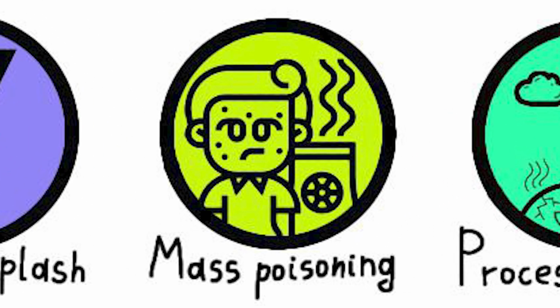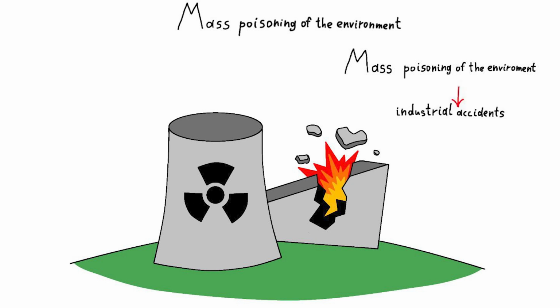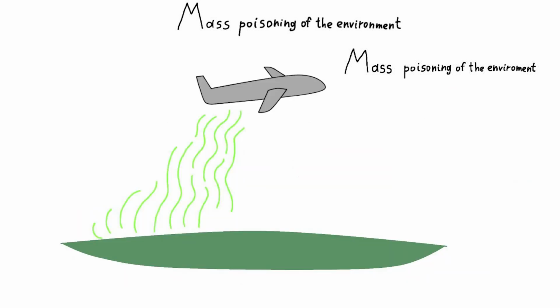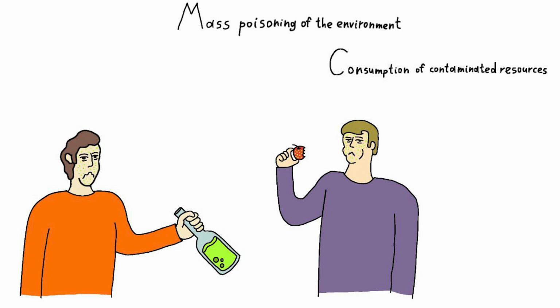Mass poisoning of the environment. Potential mass poisoning of the atmosphere, water resources, or soil by toxic substances caused by industrial accidents, oil spills, or the deliberate use of pesticides could lead to the extinction of most species of living organisms. Poisoned water resources and soil can pose a threat to the health and life of living organisms, including humans who may be forced to consume contaminated water or food, which can lead to poisoning and disease.